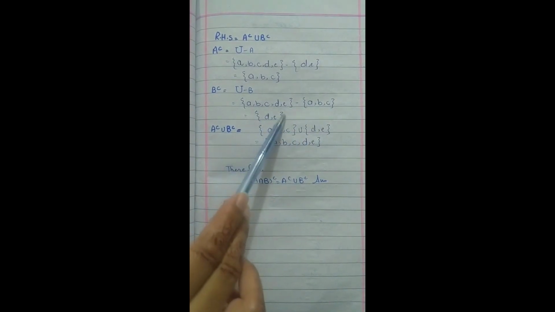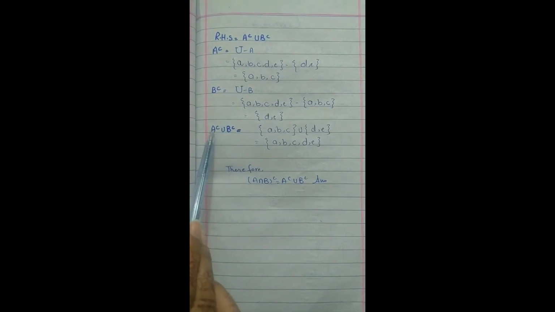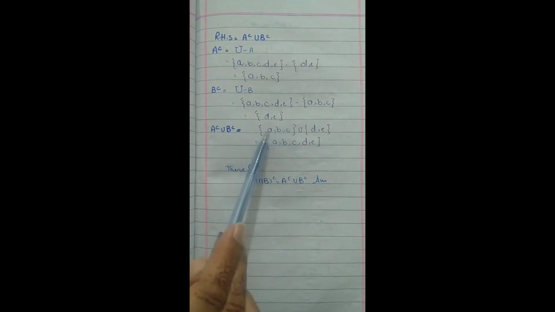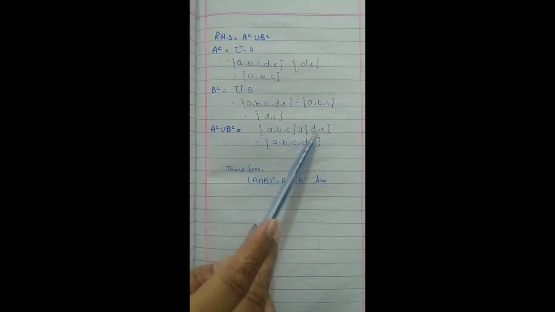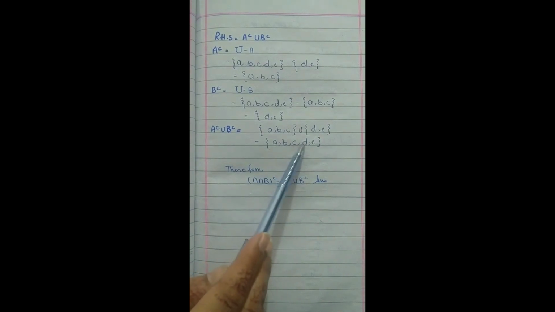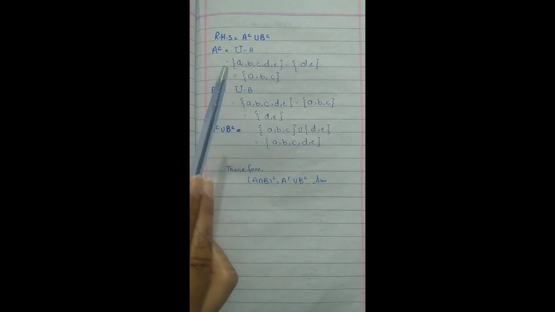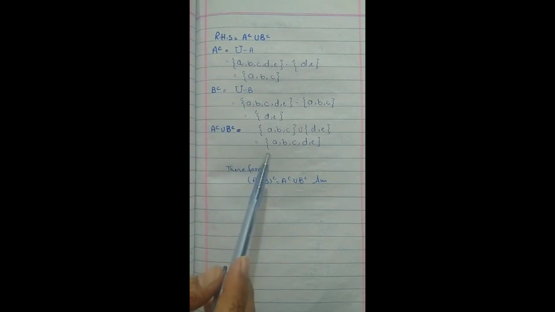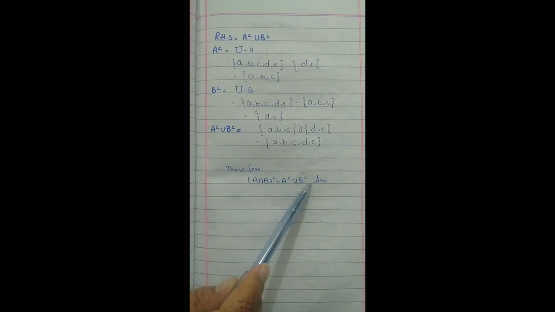So the answer is {D, E} because D, E are present only in the universal set. Then A complement union B complement equals {A, B, C} union {D, E}, so the answer is {A, B, C, D, E}. The answers of the right hand side and left hand side are equal. Therefore, (A intersection B) complement equals A complement union B complement.